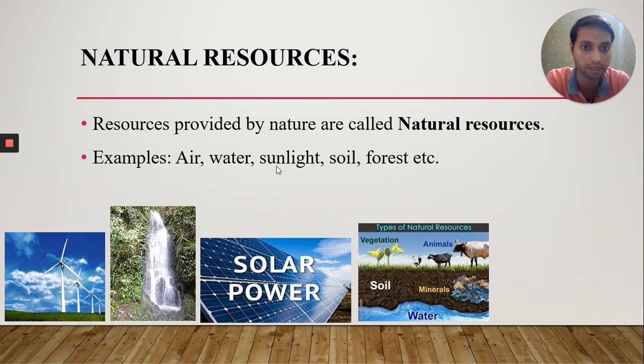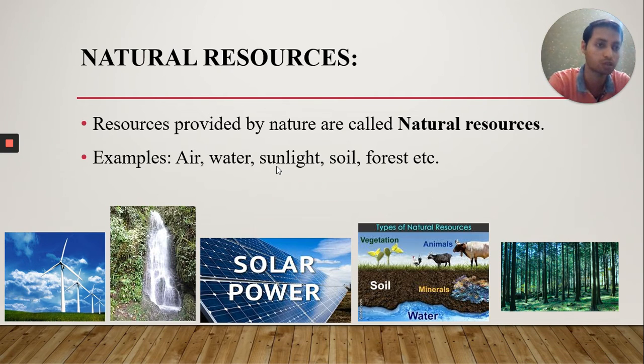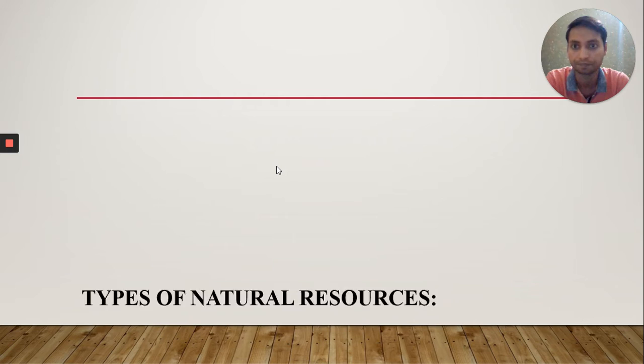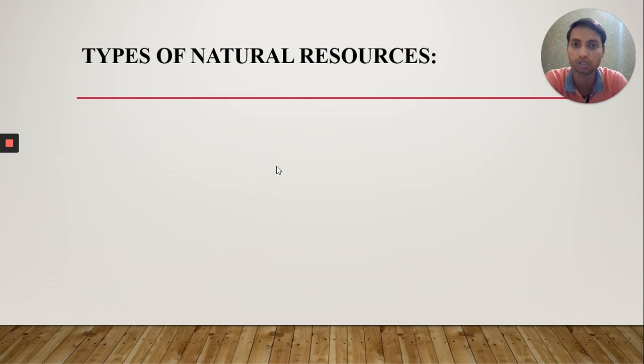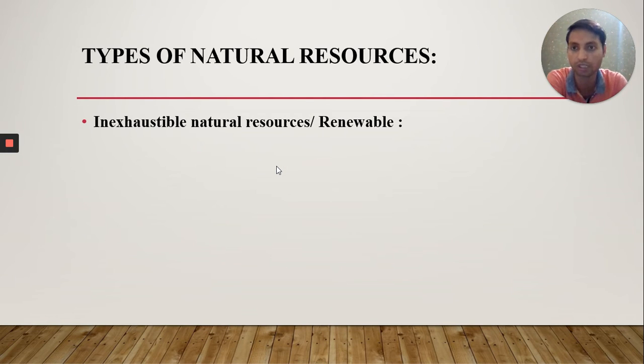Soil, we already discussed the soil in chapter number first, that is crop production and management. All the plants are generated in the soil. Forest, from the forest we are also getting the benefits like shelter, animals getting the shelter, or wood or medicines, etc. Types of natural resources, there are two types of natural resources: inexhaustible natural resources, which are the renewable.